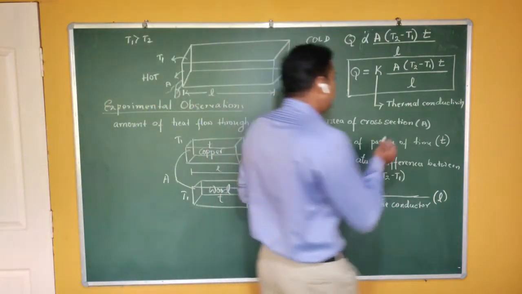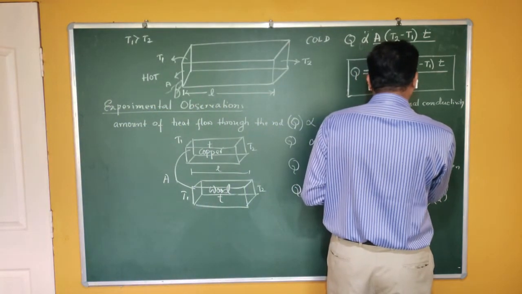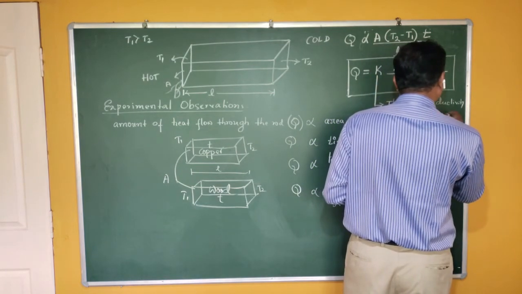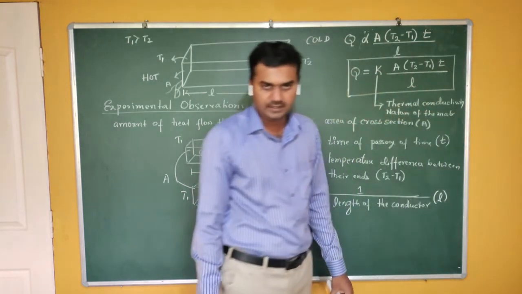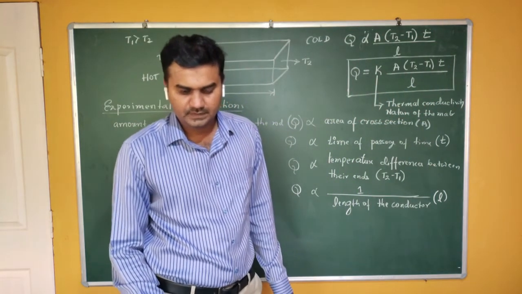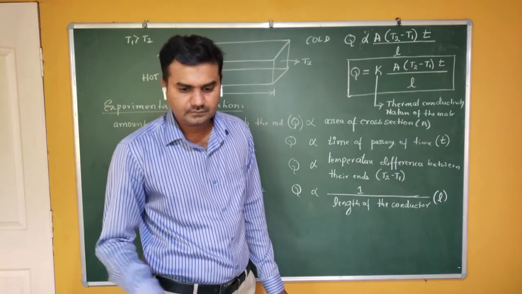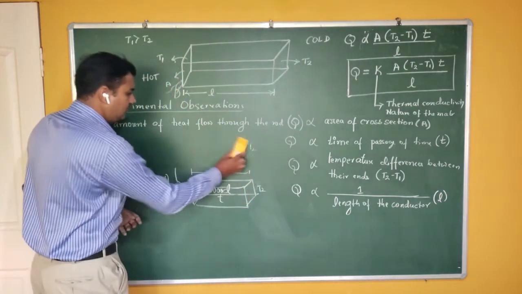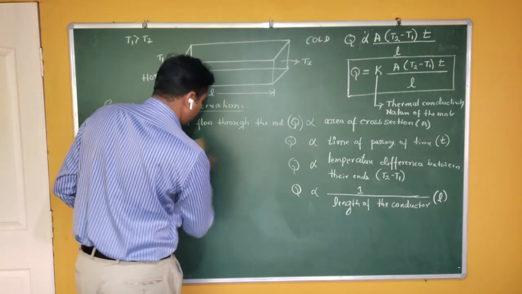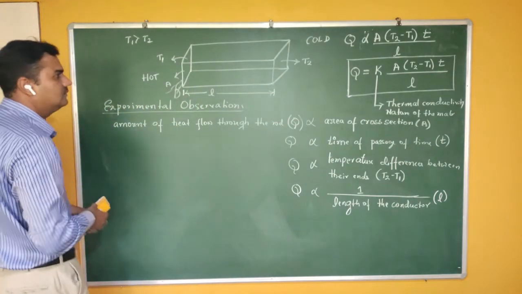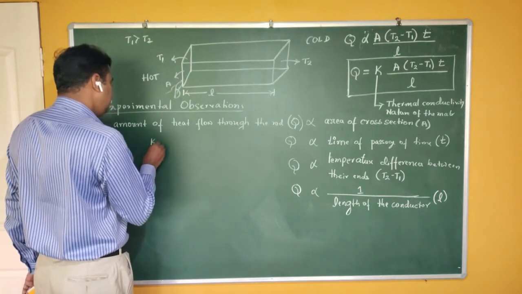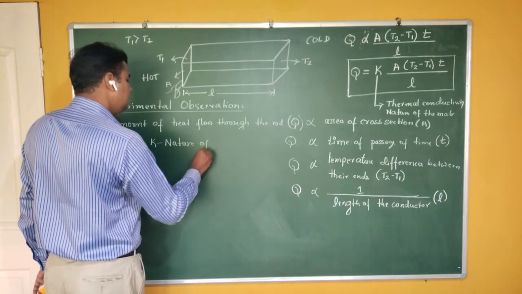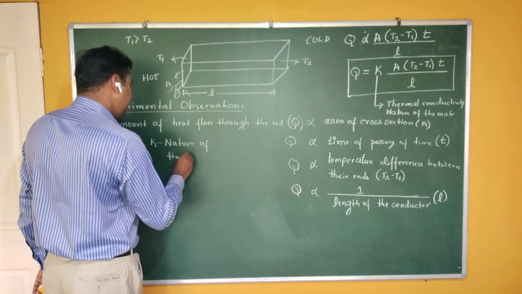K depends on the nature of the material.